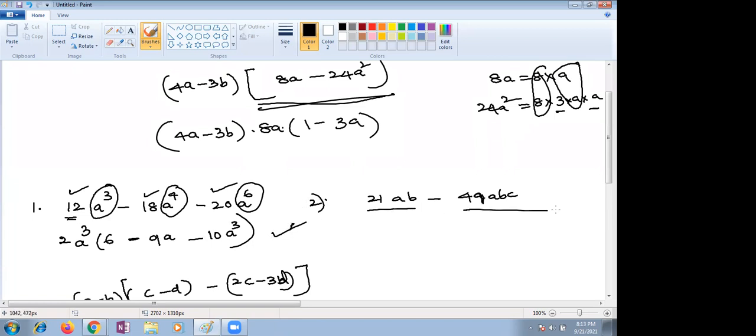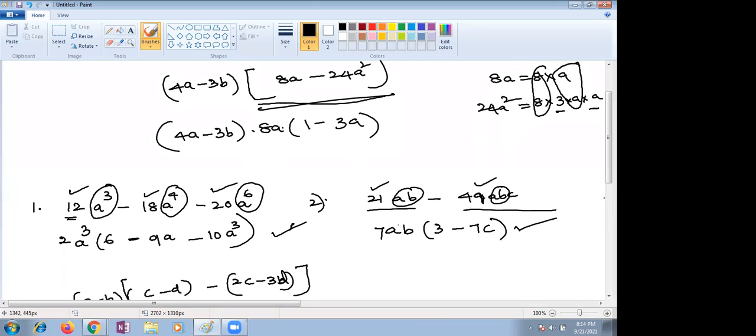In the same way here you have to check, children, which is common in 21 and 49. Ma'am, table of 7. Here ab is there, ma'am, here also 7ab. So, ma'am, it's 3 minus 7c. Right, that's all. This is the way we can do the factorization, children.